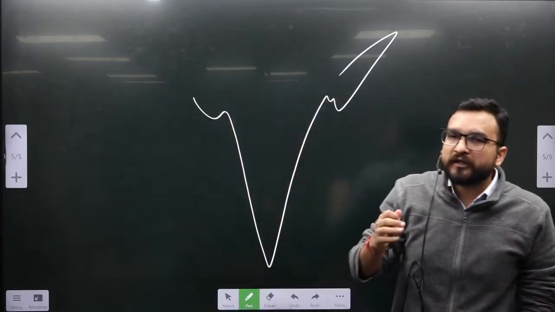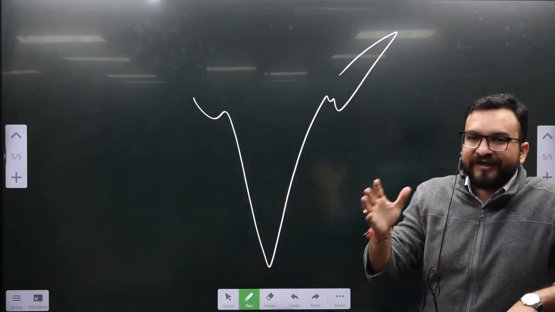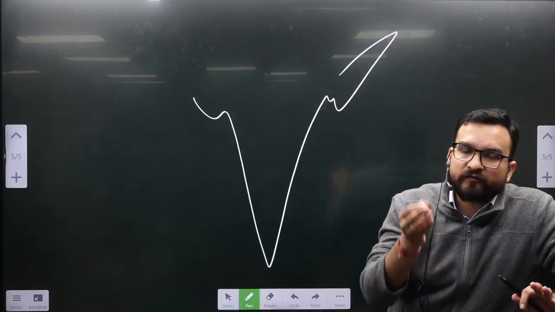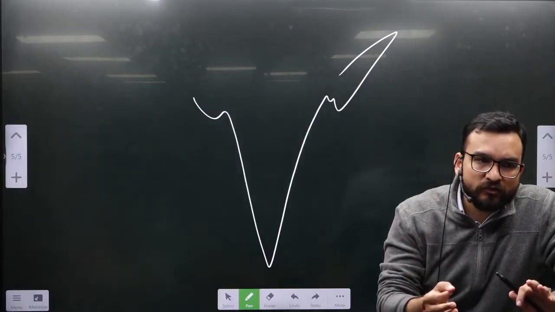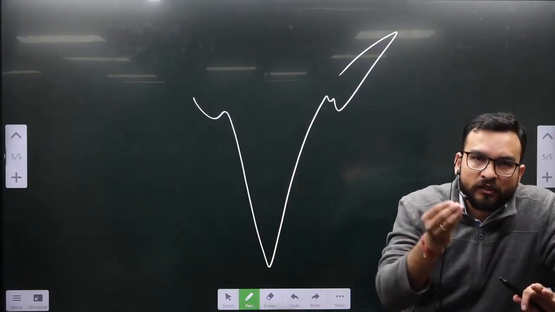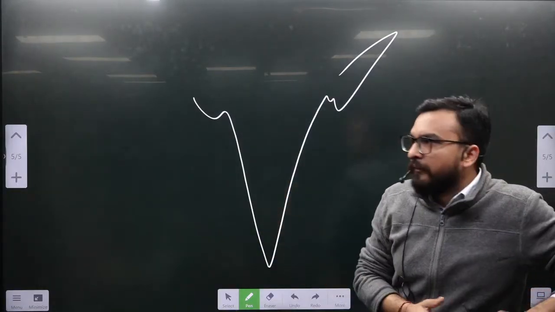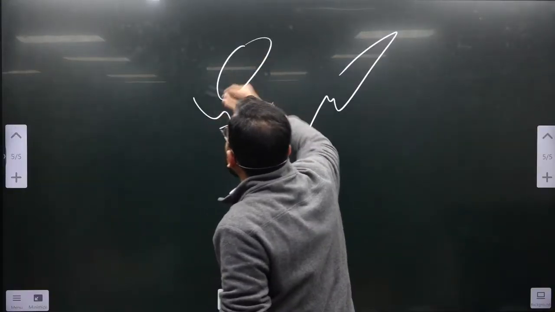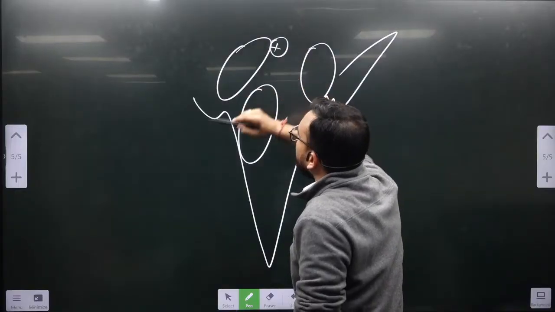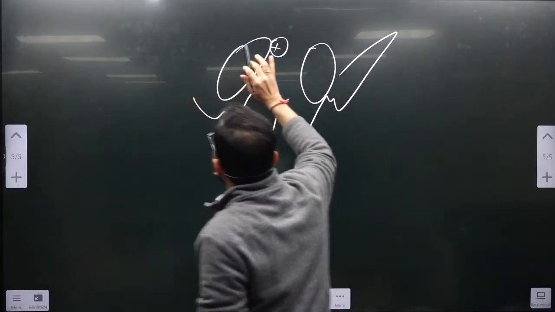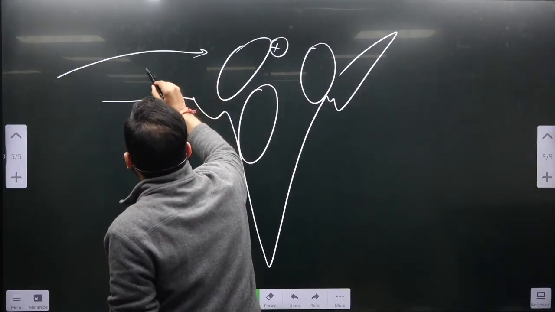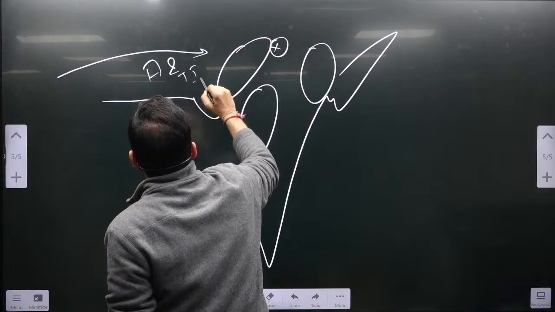I'll not be making you read out the factual points. I'll be giving you some sense to connect the whole story of medieval history. Try to be attentive. It will be useful for you only. Even if you are listening to this class, you will be able to solve the question in prelims, I'm telling you. And this is the shortest way possible you can make some sense out of medieval history, right? So over here, Gurjara-Pratiharas, Palas, Rashtrakutas, and this is Kannauj over here. So whenever there is internal disturbance, you are seeing invasions in the form of Arab and Turk invasions.